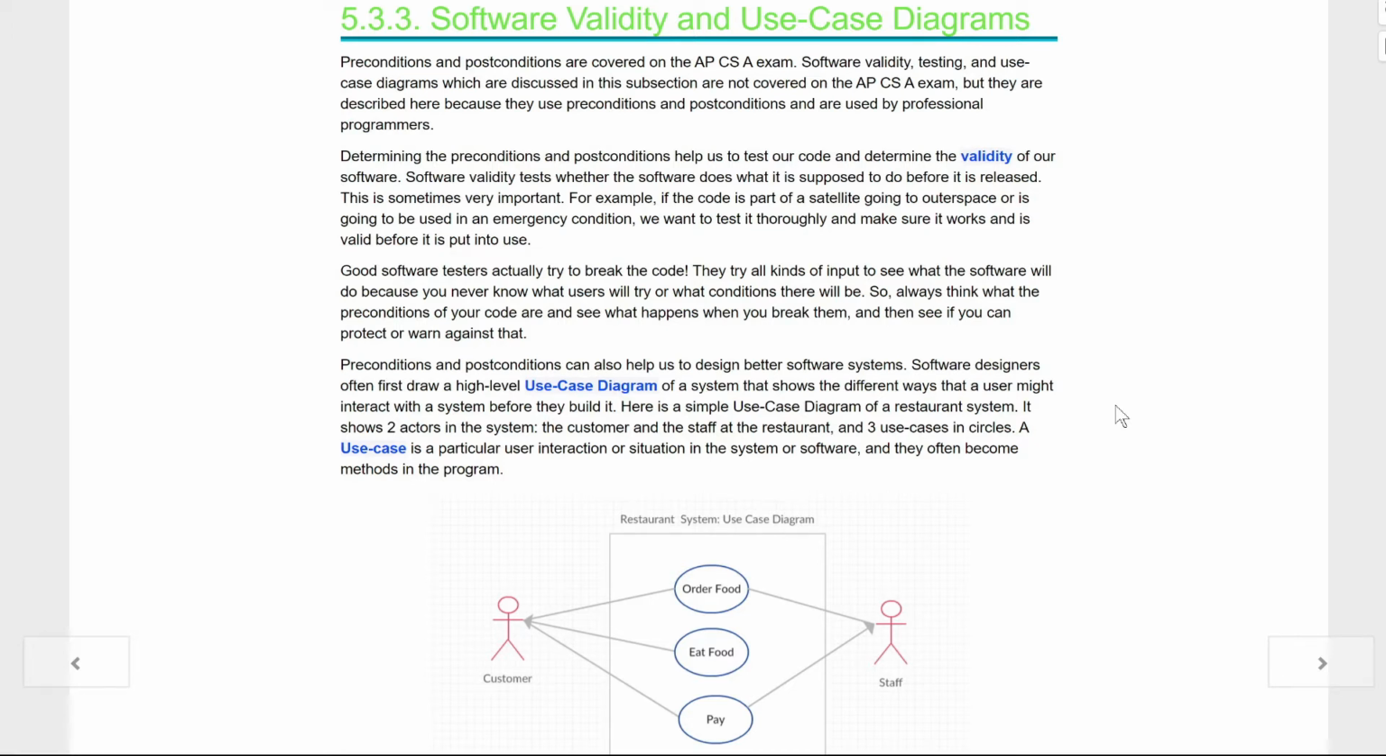Software designers often first draw a high-level use case diagram of a system that shows the different ways a user might interact with a system before they build it. Below is a simple use case diagram of the restaurant system. It shows 2 actors in the system, the customer and the staff at the restaurant, and 3 use cases in circles. A use case is a particular user interaction or situation in the system or software, and they often become methods in the program.